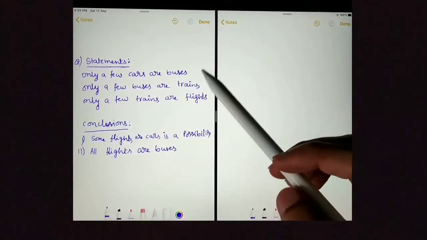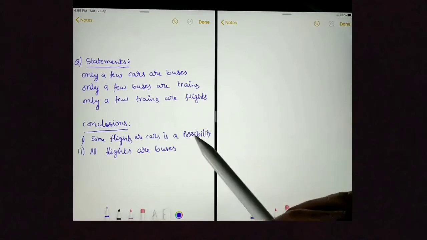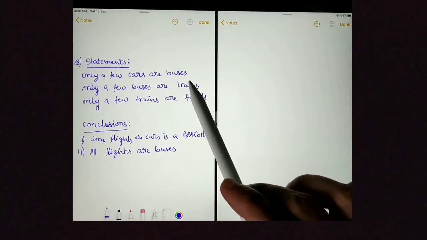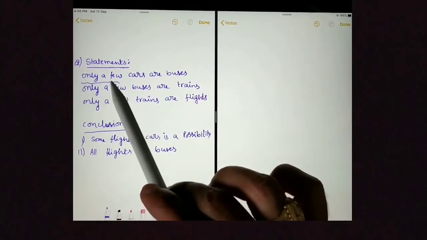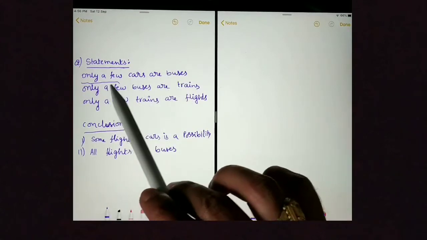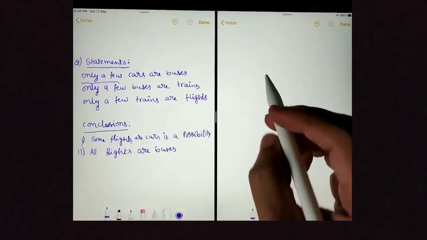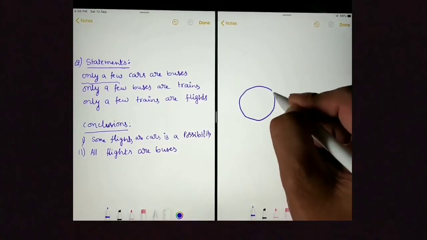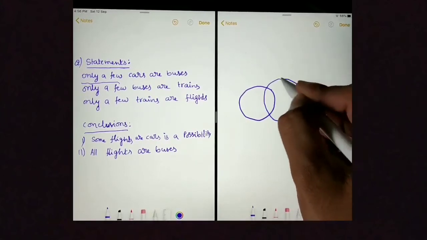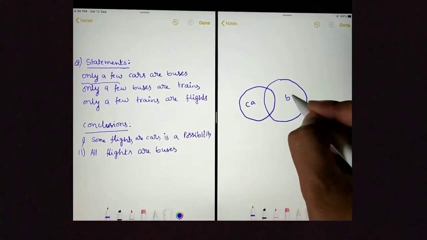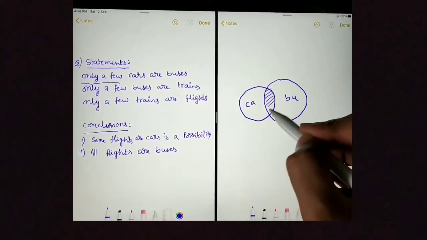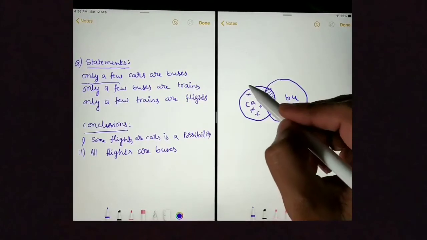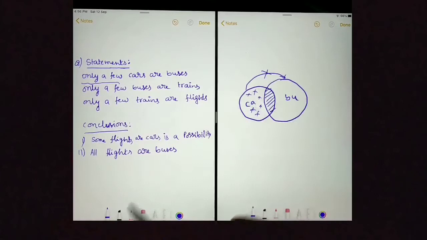Here is another question. It has 3 statements and 2 conclusions. First statement is "Only a few cars are buses." As I already discussed, whenever we see only a few, it means some cars are buses and some cars are not buses. Let's draw the Venn diagram. This is car and this is bus. Some cars are buses as well as some cars are not buses. Only a few means it is both.